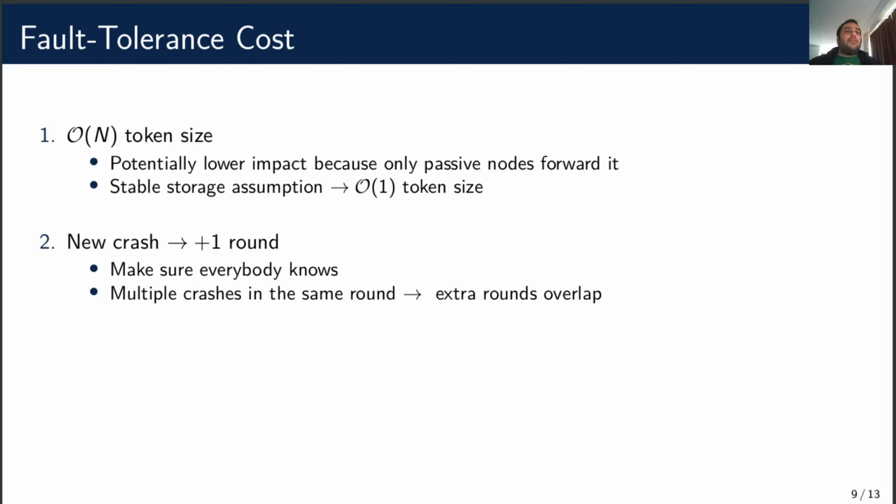When the crash is detected, the token travels an extra round. This can increase the detection delay. On the positive side, if multiple crashes happen in the same round, the extra rounds overlap.